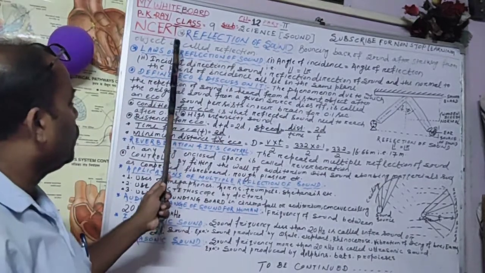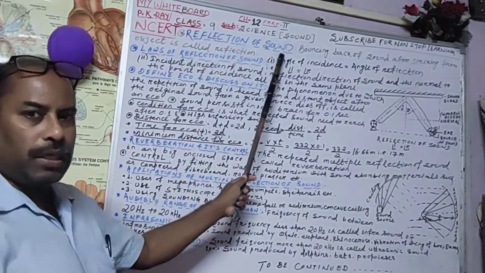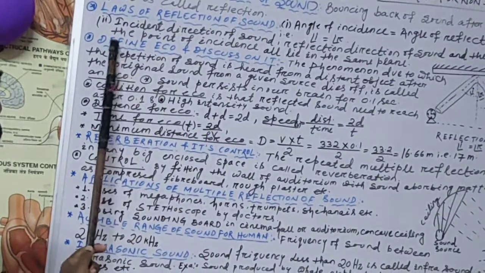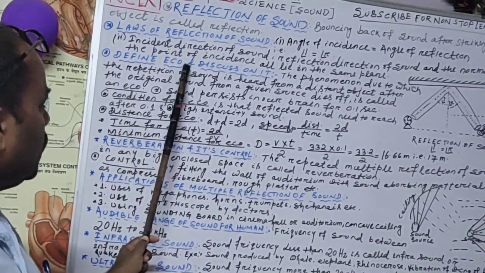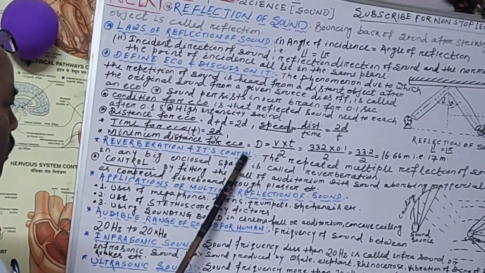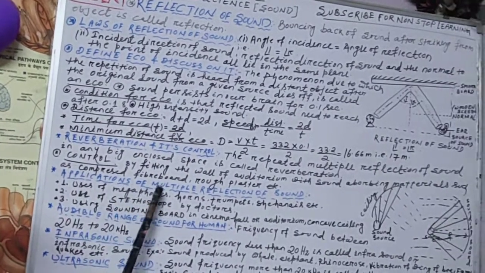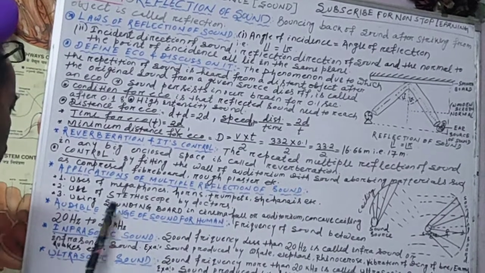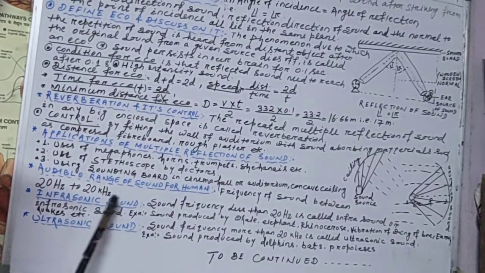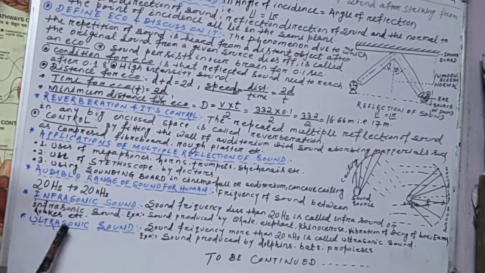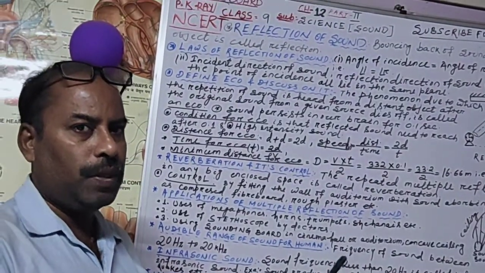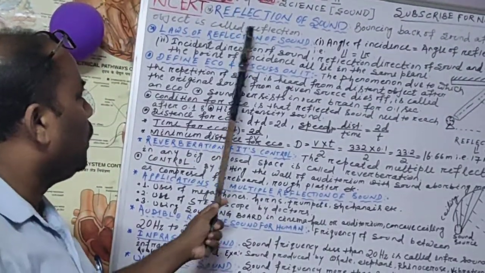For the second part, today we will discuss reflection of sound, laws of reflection of sound, define echo and discuss on it, reverberation and its control, application of multiple reflection of sound, audible range of sound for human beings, infrasonic sound, ultrasonic sound. About this today we will take the class. Okay, let us see the reflection of sound.